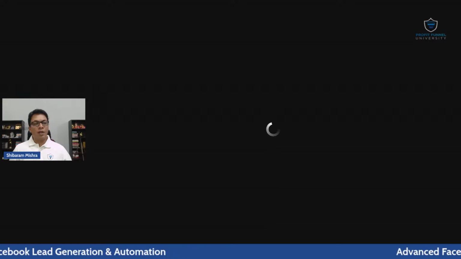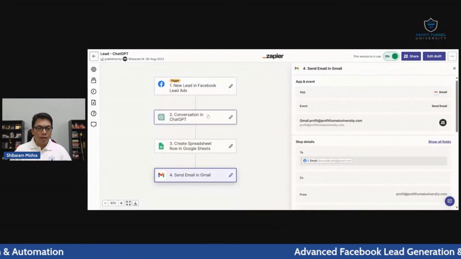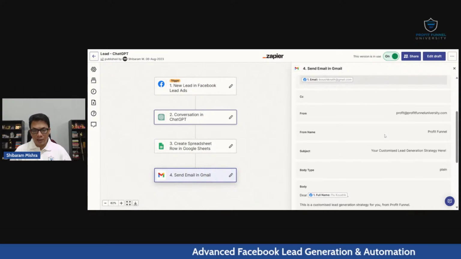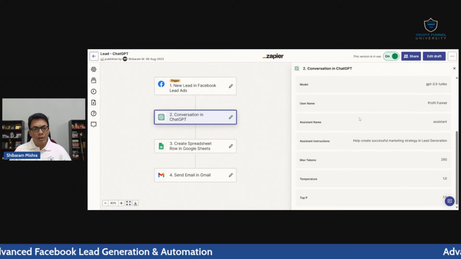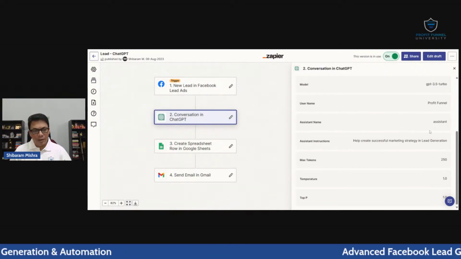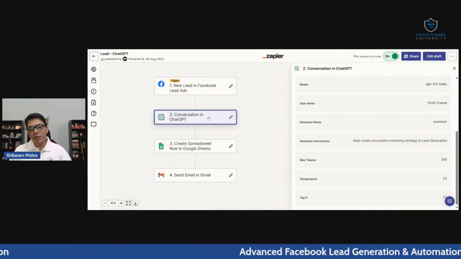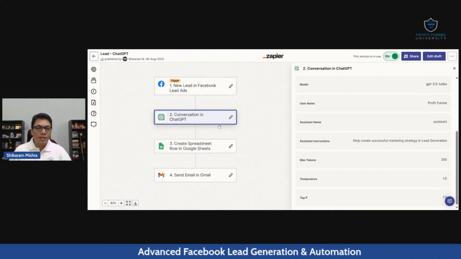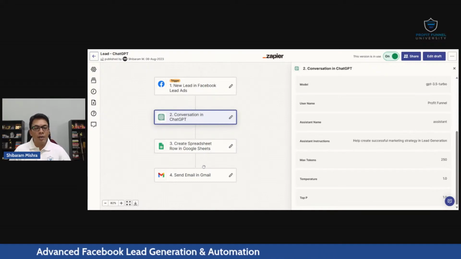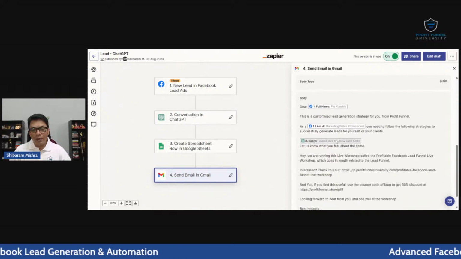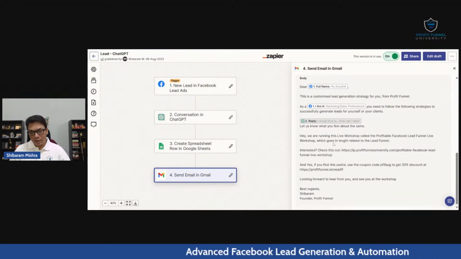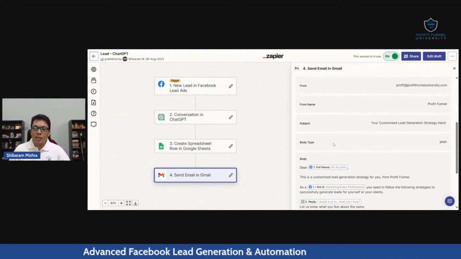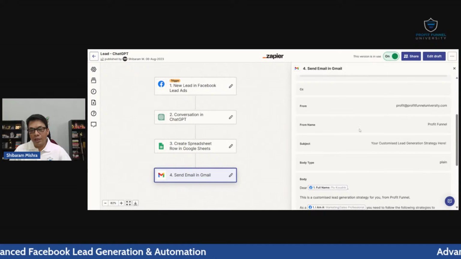So this is where I'm getting a lead in the Facebook lead ad. I'm creating a conversion here with ChatGPT, and I'm instructing ChatGPT to create a message for me, and I'm passing parameters to ChatGPT here. When I pass the conversion to ChatGPT, it will create content for me, and that content I'm sending here. Whatever message I get from ChatGPT goes in the mail itself. So it looks like I have created a customized mail for my lead. Here, if you see, your customized lead generation strategy is here.